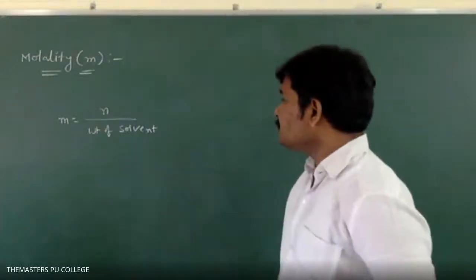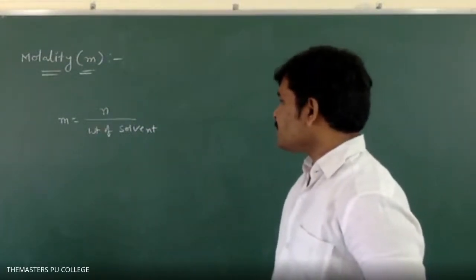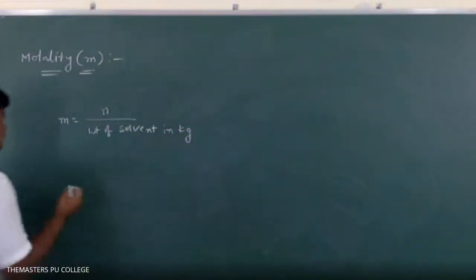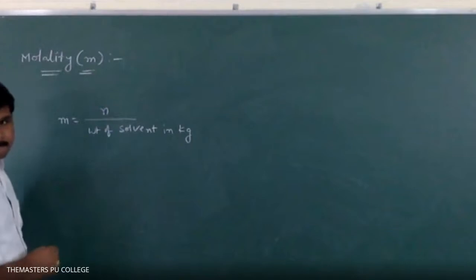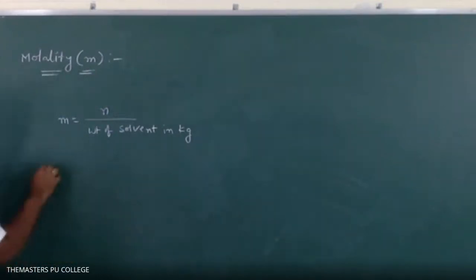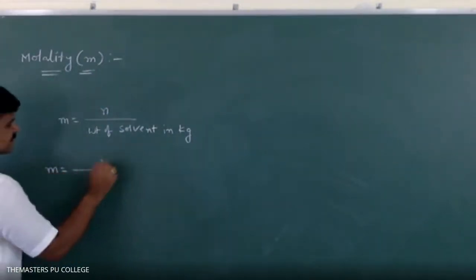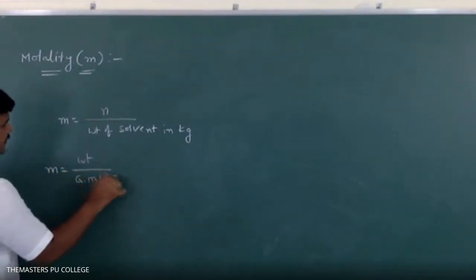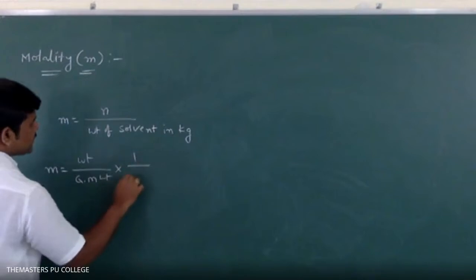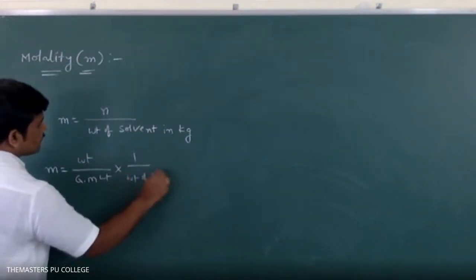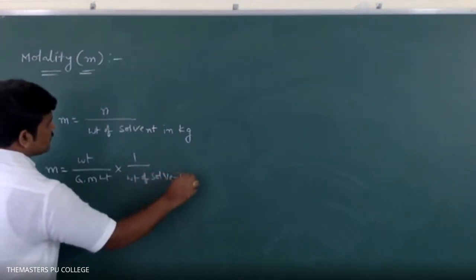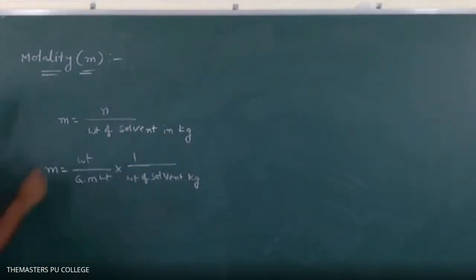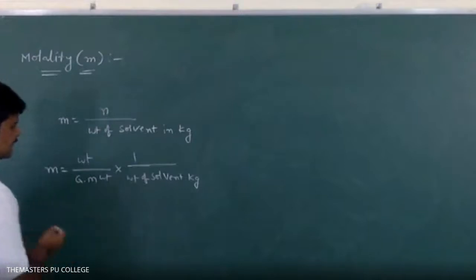m is equal to n by weight of solvent in kg. So what is n? Number of moles. Number of moles, you know, is weight by gram molecular weight. So by rearranging the formula, m is equal to weight by gram molecular weight into 1 by weight of solvent in kg.